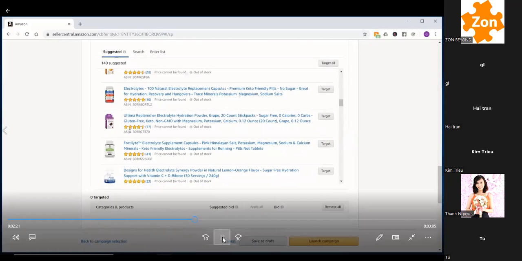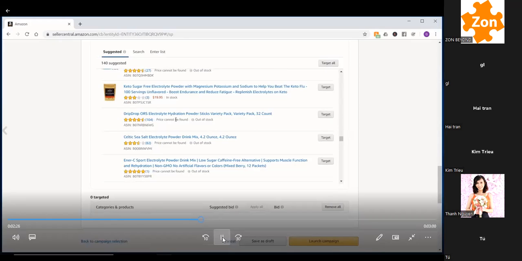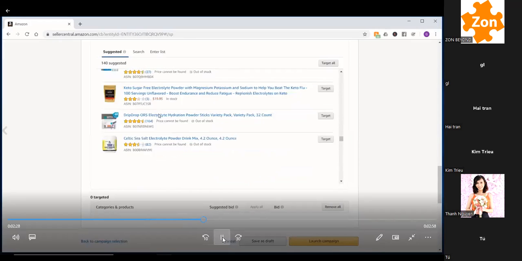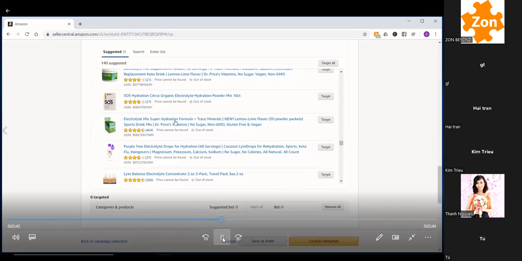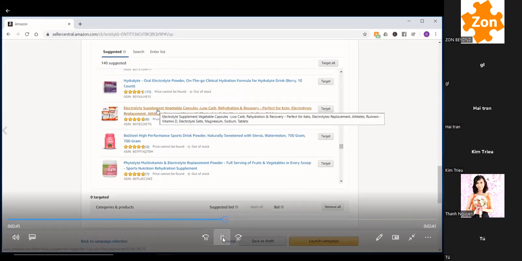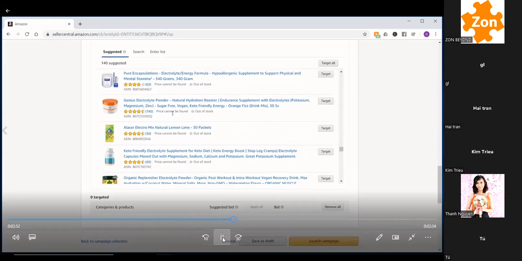It's almost like a little hack, but you have all these products that you can target that Amazon provides as an option to target. I would target those, and I would go, like I said, 10 to 20 or maybe 15 only products per campaign, and start targeting all of those. I've seen a lot of success just by using Amazon suggested. So it's a very, very easy way to find products to target, through suggestions. You can also do this for keywords.